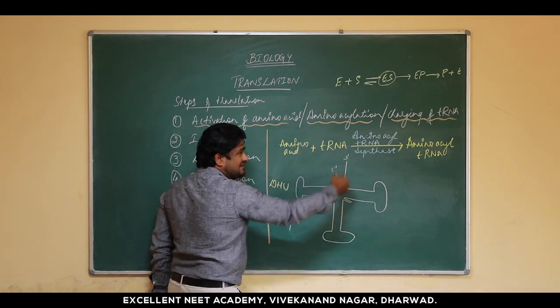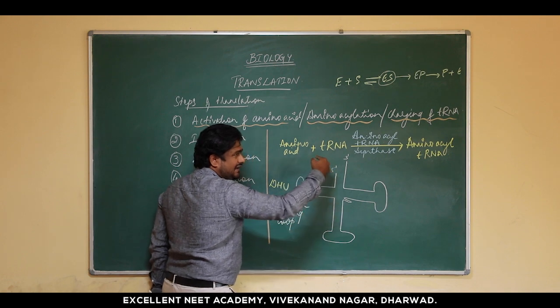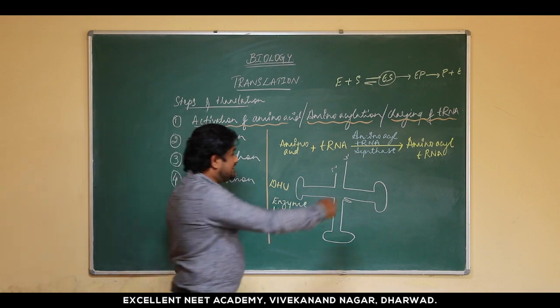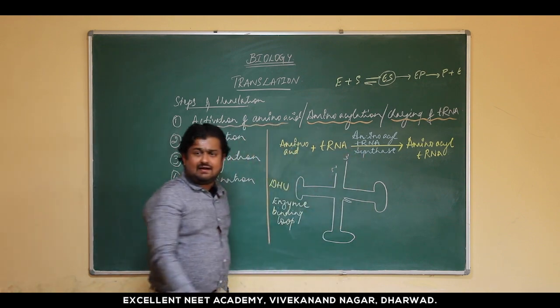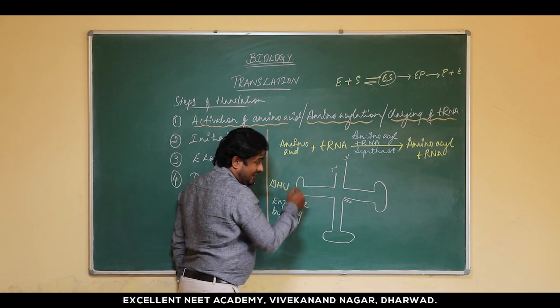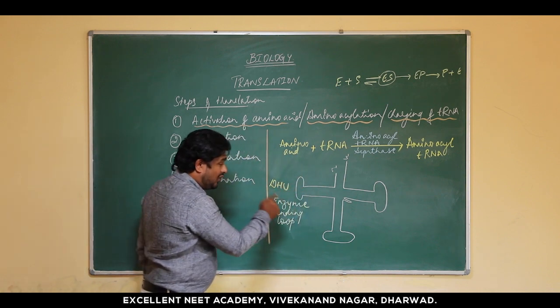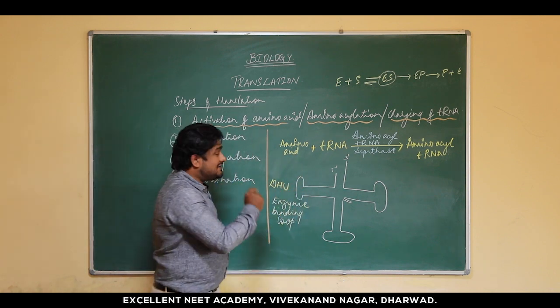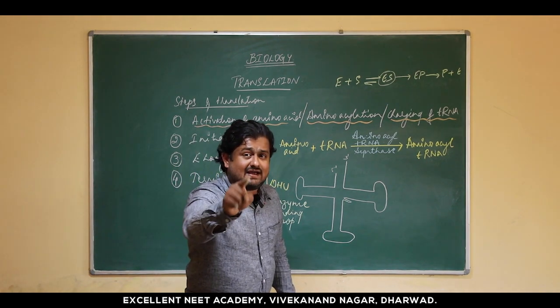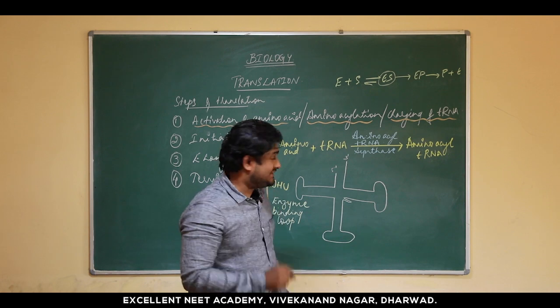That means as a substrate, this tRNA also should go and bind to the enzyme to catalyze this reaction. In this tRNA, it is this arm or loop which goes and binds to the active site of the enzyme. This clarity is very much necessary.